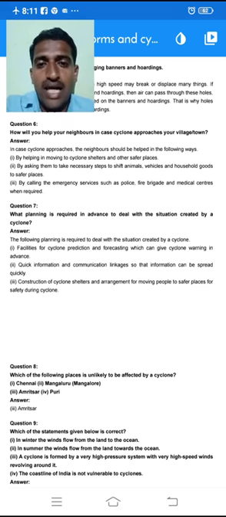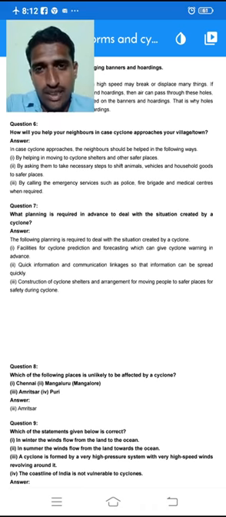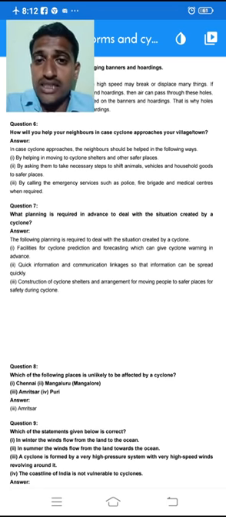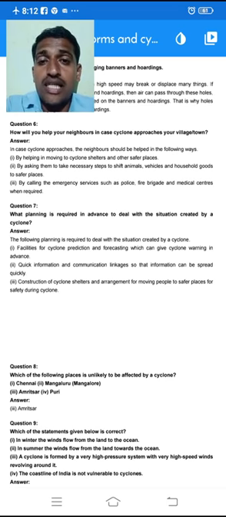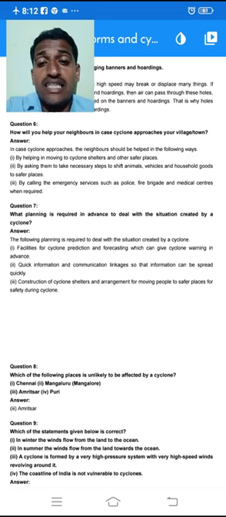The second thing is by asking them to take necessary steps to shift the animals, vehicles and some household goods to safe places. You must help them shift their domestic animals, household goods, and even vehicles if they have any, to safe places. And the third one is by calling the emergency services. Suppose any emergency service is needed, at that time you must have the emergency number so that you can call the police or fire brigade and even medical centers when required.